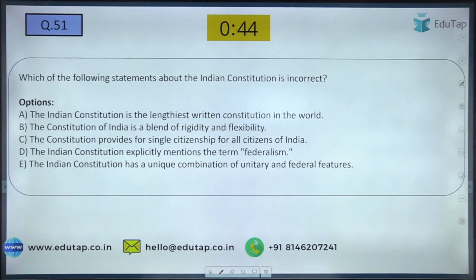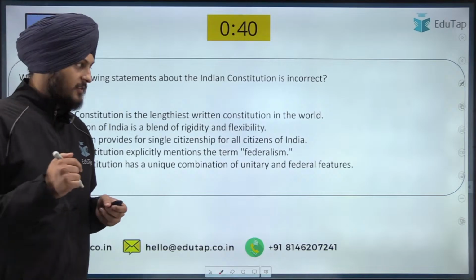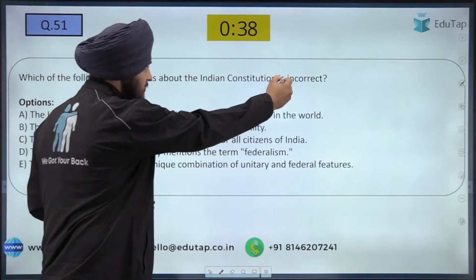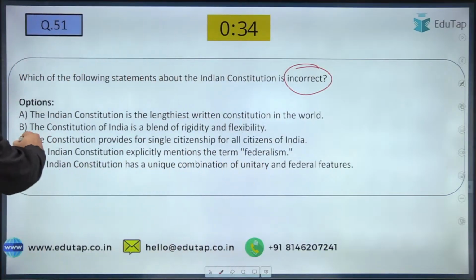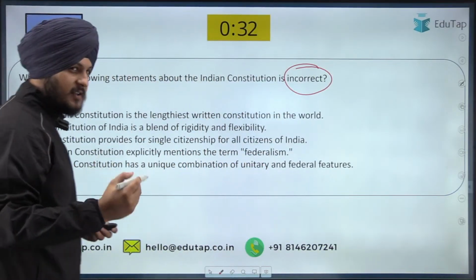Yes, Mayank is writing D, Vedant is writing D, Varsha D. So most of you are writing D as the answer to this question. Since the question is asking about the incorrect option, the answer is going to be the D one. And why is D the answer to this question?